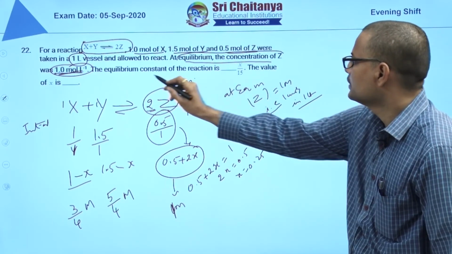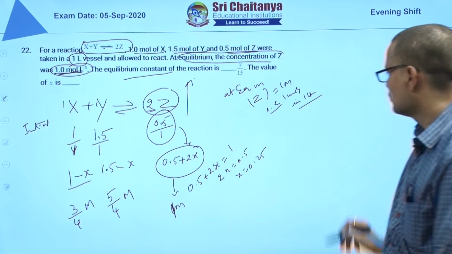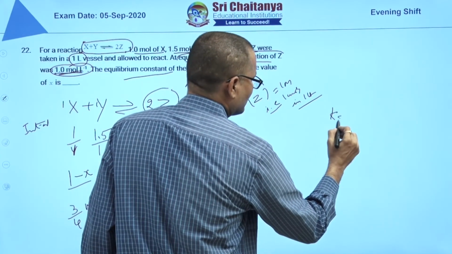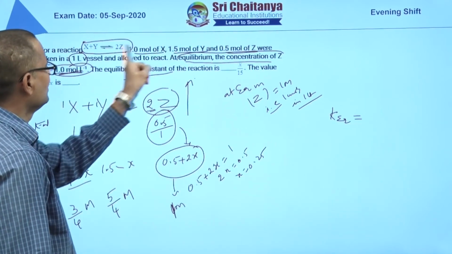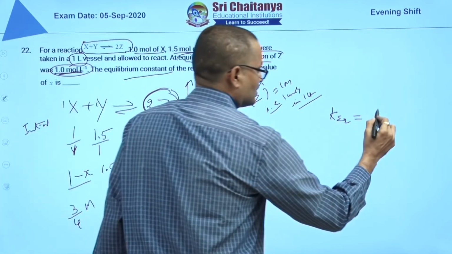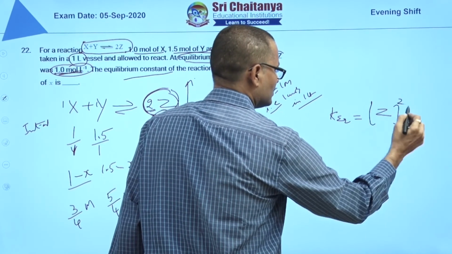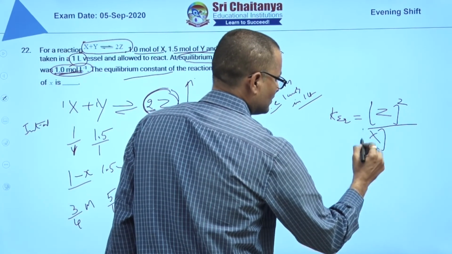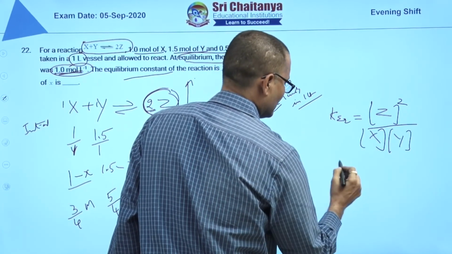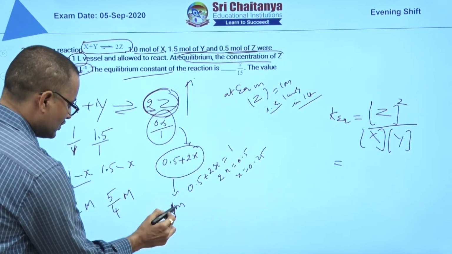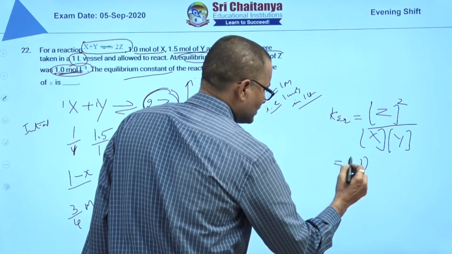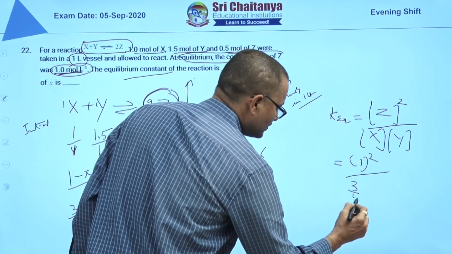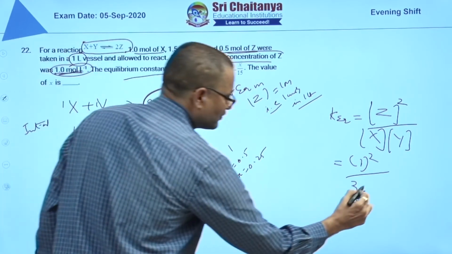So what do you have to find? The equilibrium constant. K equilibrium is equal to Z concentration whole square by X concentration into Y concentration. The Z concentration is 1 molar, so this is 1 square by X concentration 3 by 4 into Y concentration 5 by 4.